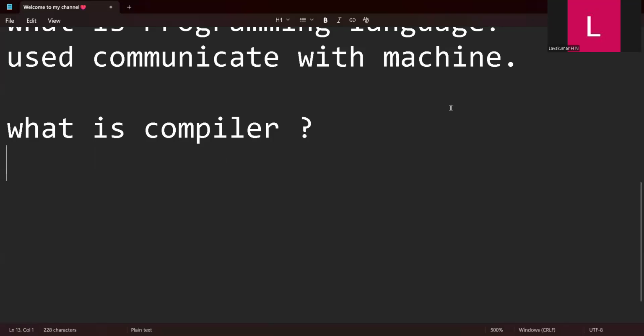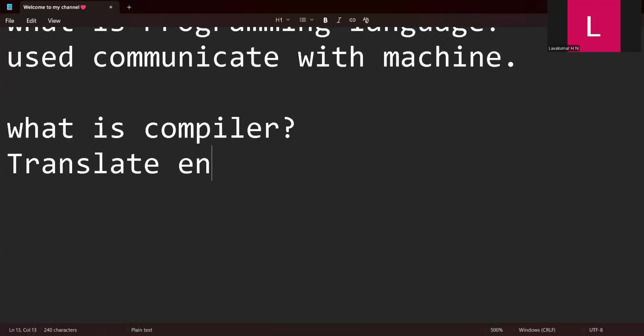See, there are a couple of programming languages that use an interpreter, and there are languages that use a compiler. Why? It depends on how that programming language was designed and implemented. Based on that, they will have a compiler or an interpreter. Both do the same thing: they translate the code. But the compiler will translate the entire program at once.